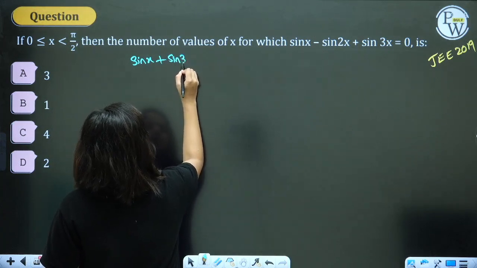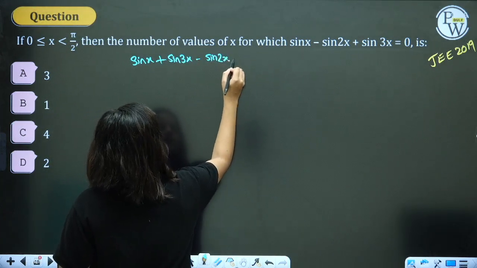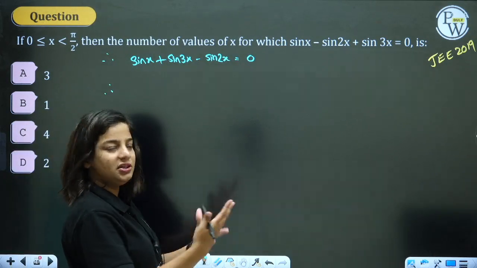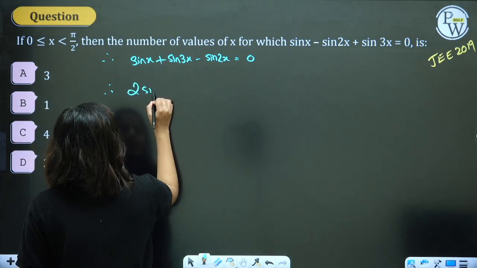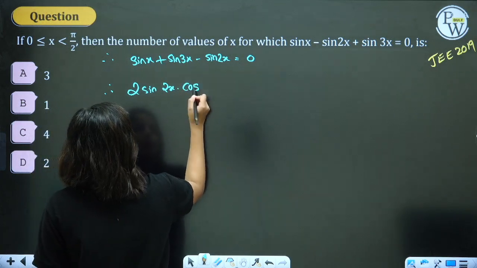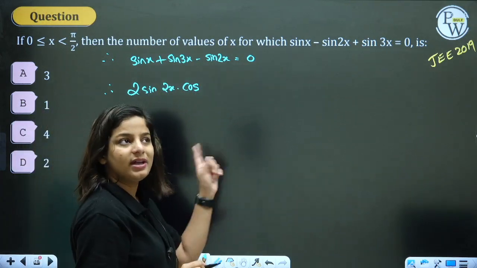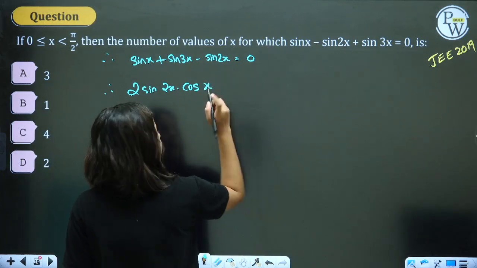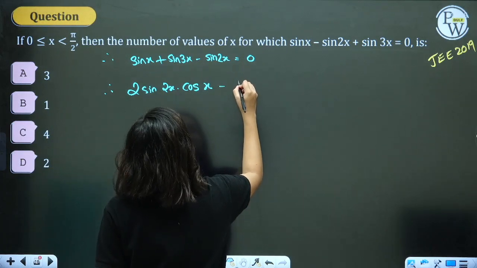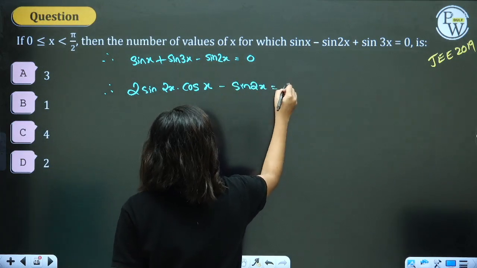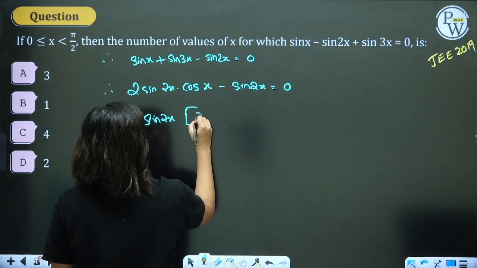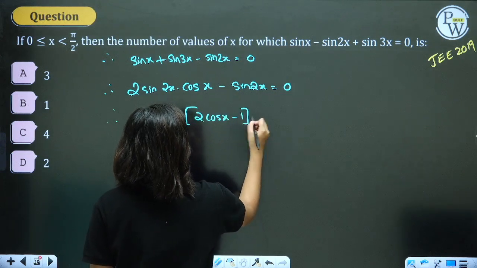I'm taking these two terms together for simpler calculation, nothing else. Right? 1 plus 3 is 4 by 2. It's easy to calculate. Sin C plus sin D is 2 sin C plus D by 2. 4x by 2 is 2x into cos C minus D by 2. X minus 3x by 2 will be minus x, but cos gulps the minus sign. And here we have sin 2x, which will be sin 2x. Why not open it? Because sin 2x can be taken common. 2 cos x minus 1 is equal to 0.